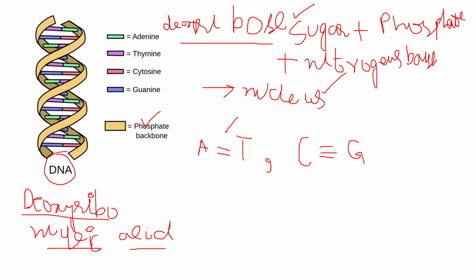So you can see in the figure that these bases are present inside the ladder, and this backbone, which is the twisted backbone of the ladder, is made by the phosphate and the sugar molecule. So these three components make the entire structure of this DNA molecule. It is present inside the nucleus, and I have told you how these bases are arranged. In this way, it is a very stable molecule. Watson and Crick are the two scientists who discovered its structure, and now we are most familiar with it.